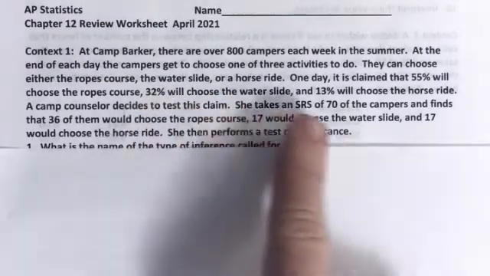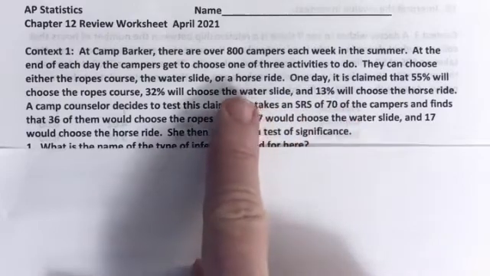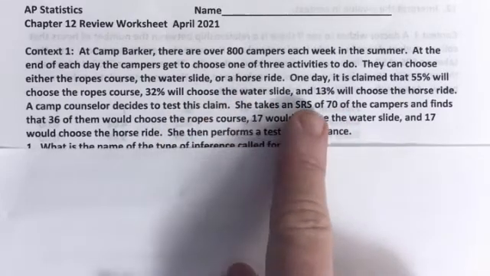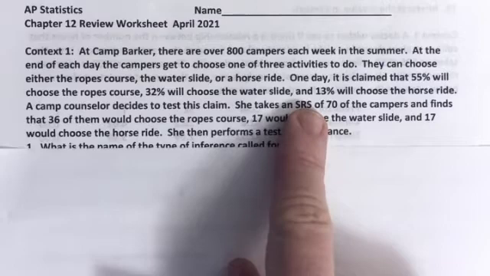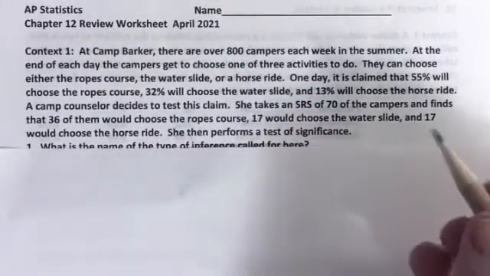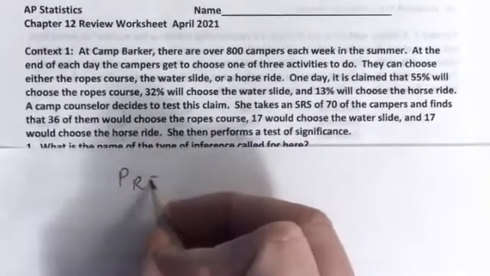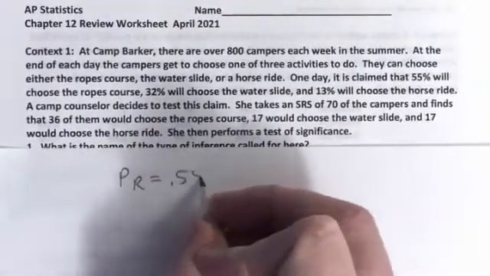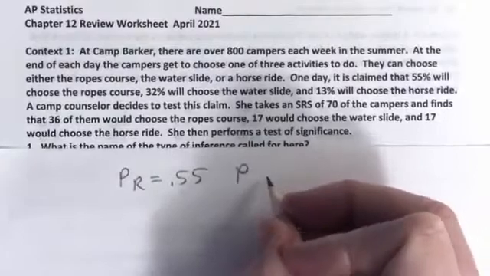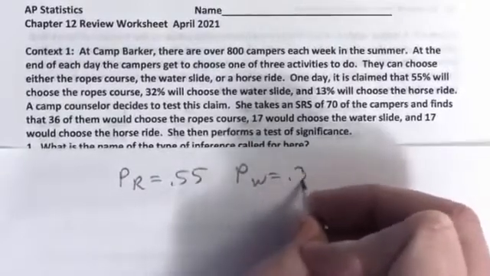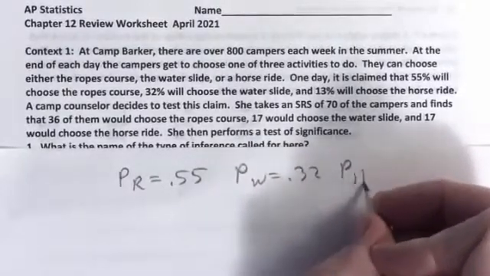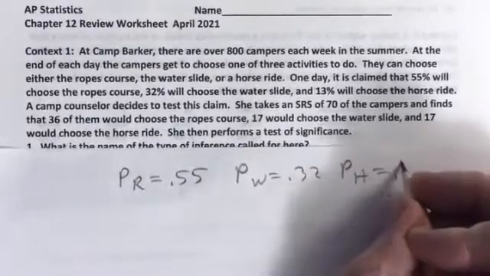We have claims about the categorical variable, claims about the categories, and then we have a sample that tests those claims. It is claimed that the proportion for the ropes course is 55%, the proportion for the water slide is 32%, and the proportion for the horse ride is 13%.